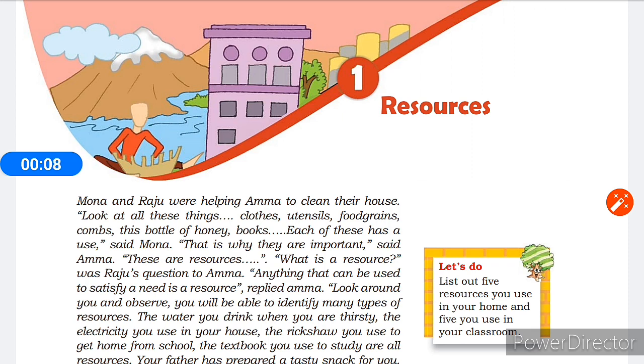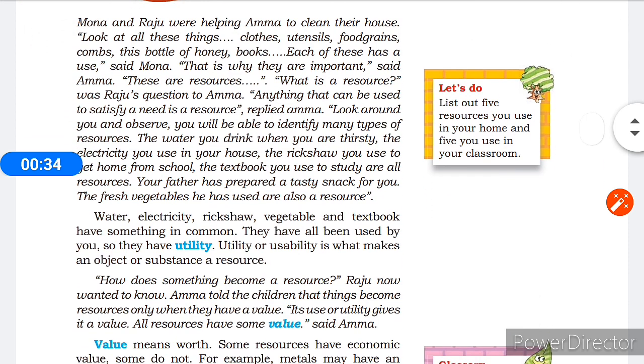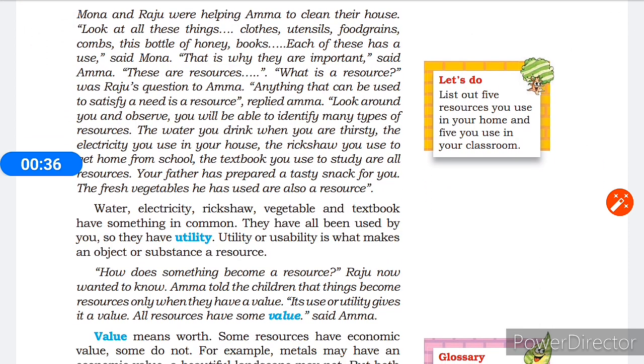Mona and Raju were helping Amma to clean their house. Look at all these things: clothes, utensils, food grains, combs, this bottle of honey, books. Each of these has a use, said Mona. That is why they are important, said Amma. These are resources. "What is a resource?" was Raju's question to Amma. "Anything that can be used to satisfy a need is a resource," replied Amma.